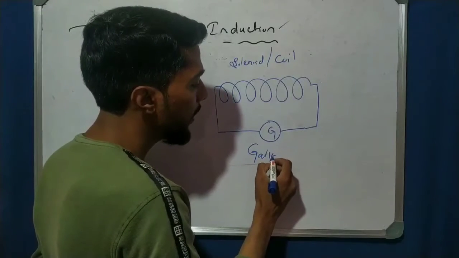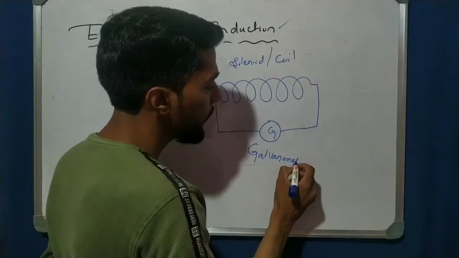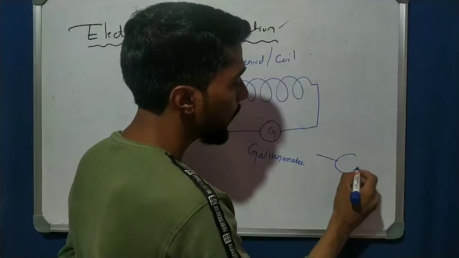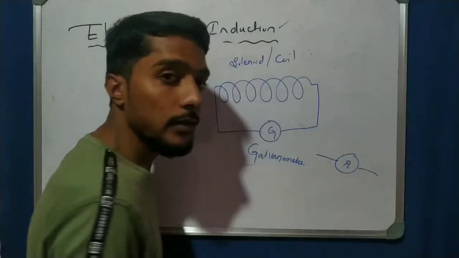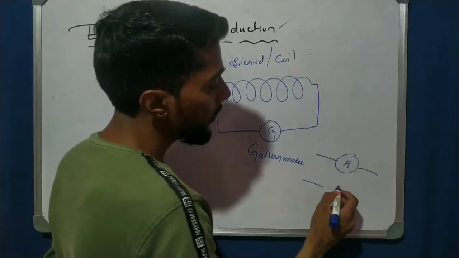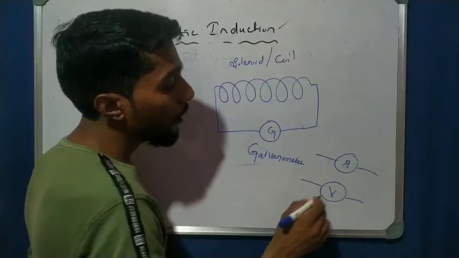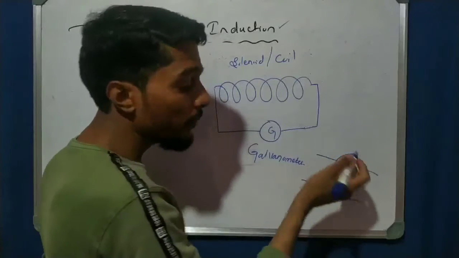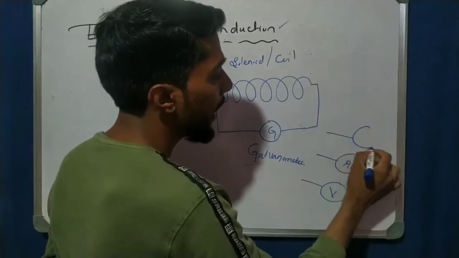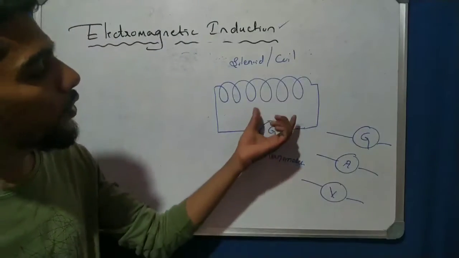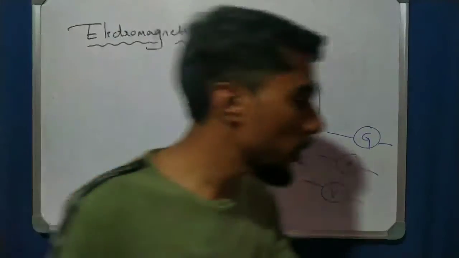Galvanometer. We know about the ammeter, whose symbol is like that, in the electricity chapter, and we know about the voltmeter, and the battery, but this is the G symbol, which is the galvanometer.